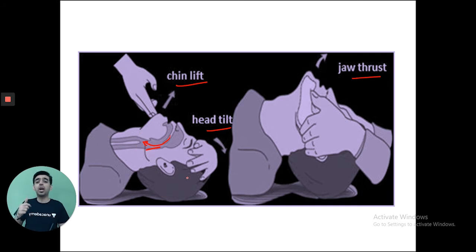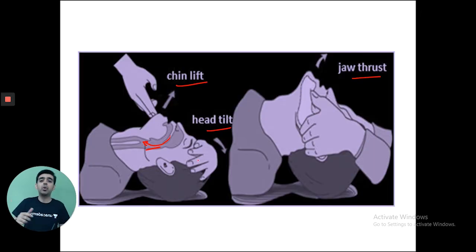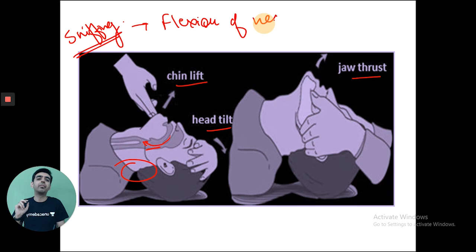Now, as the question here is asked, extension of neck and flexion of head. What are we doing here? What is that position called? It is called the sniffing position. It is also called the morning fresh breath air position. So in this sniffing position, there is flexion of neck.